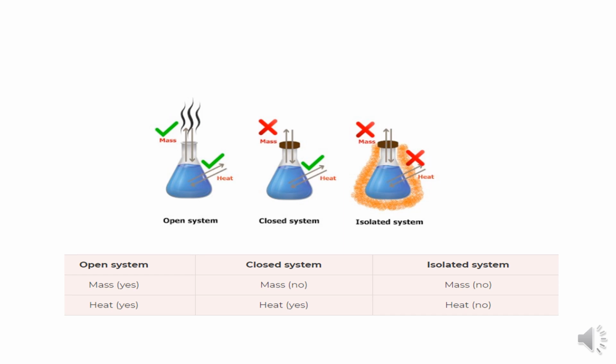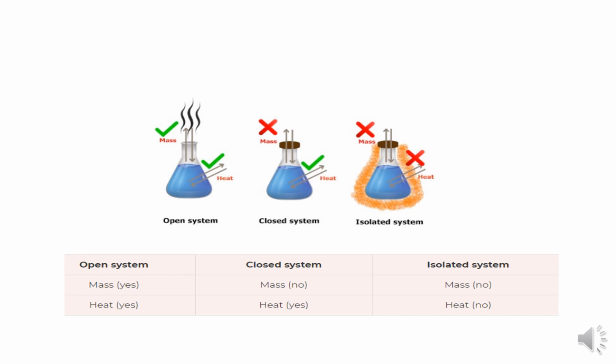In engineering applications, examples of an open system are the flow of steam through a nozzle and the flow of air through a compressor.